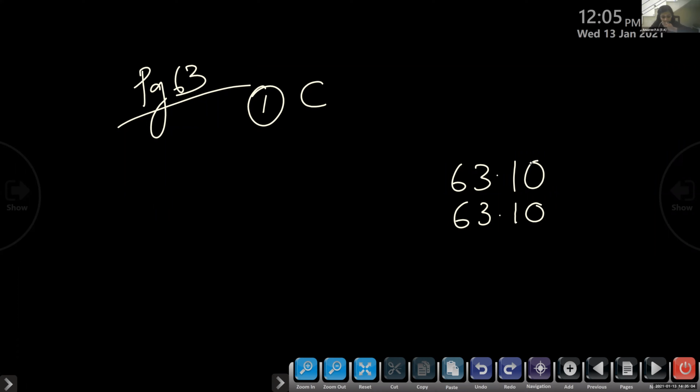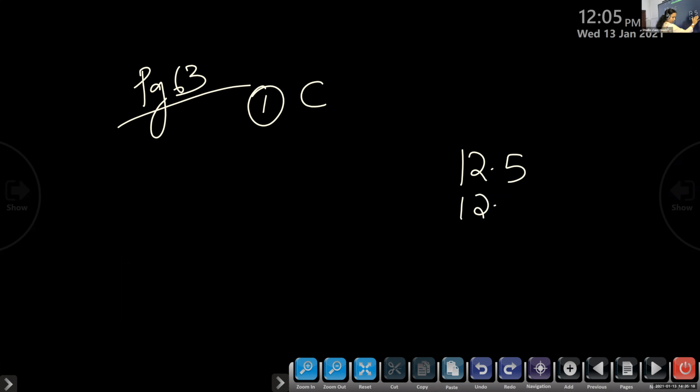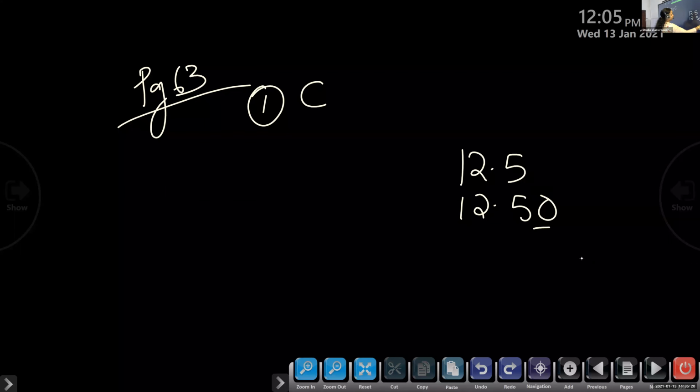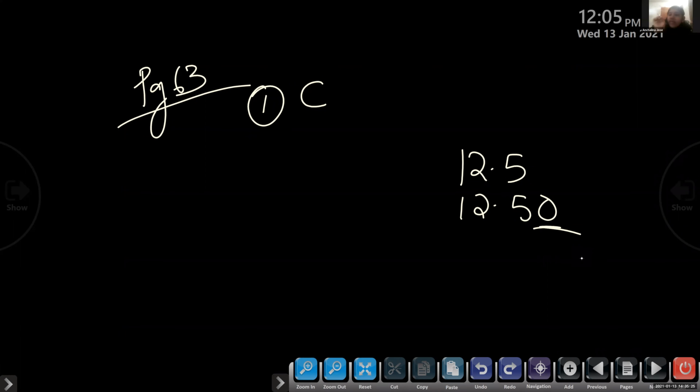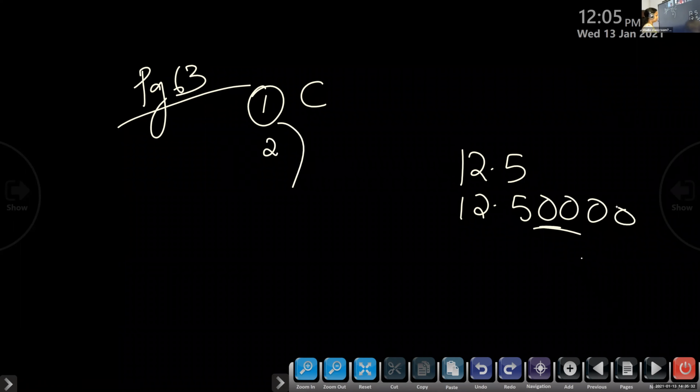The decimal equivalent to 12.5 is. Option A. Okay, option A, very good. That is 12.5, equivalent to 12.50. If you add one 0 to the right side, there is no change in the value. Ma'am, if we add one more zero, also no change? We can add as many zeros as you want. There is no change. Question number 3, what's the answer? A.